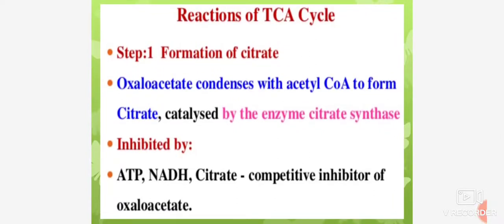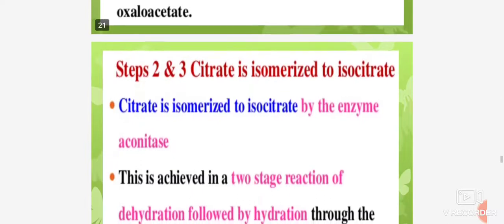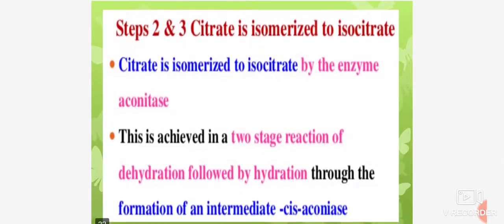Reactions of the TCA cycle. In the first, formation of citrate. Oxaloacetate condenses with acetyl coenzyme A to form citrate, catalyzed by the enzyme citrate synthase, inhibited by ATP and NADH. Citrate is a competitive inhibitor of oxaloacetate. Second and third steps, in that citrate is isomerized to isocitrate.